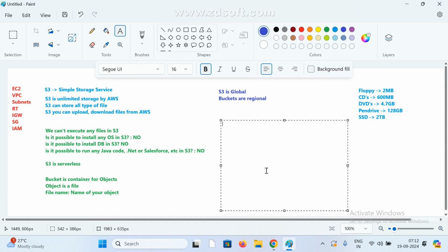S3 supports static website hosting. There is no server, just a static, single page. If you want to deploy a static page like HTML pages, we can deploy that, and S3 will support it.